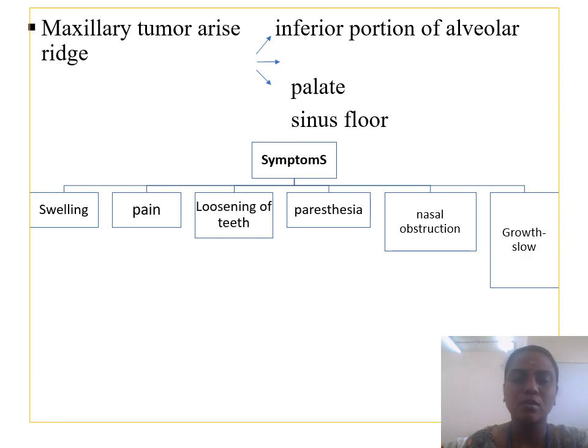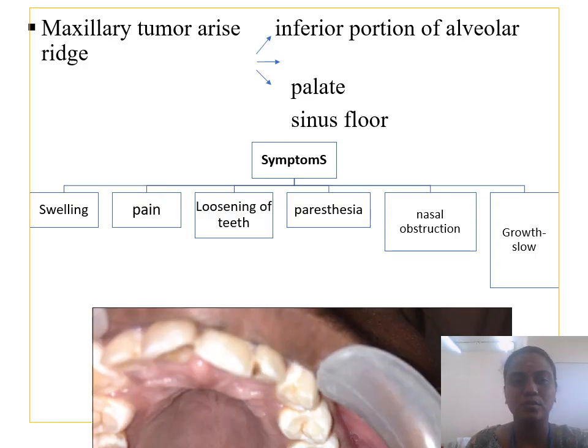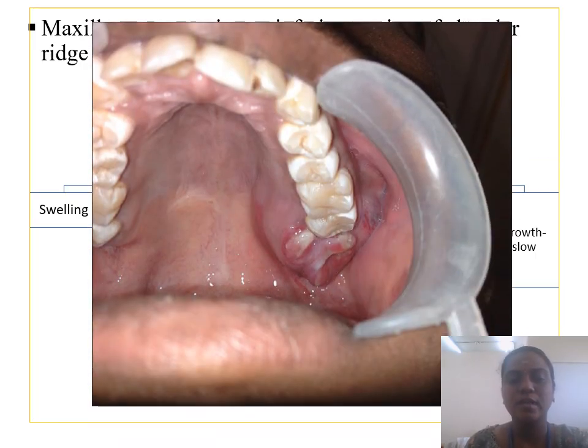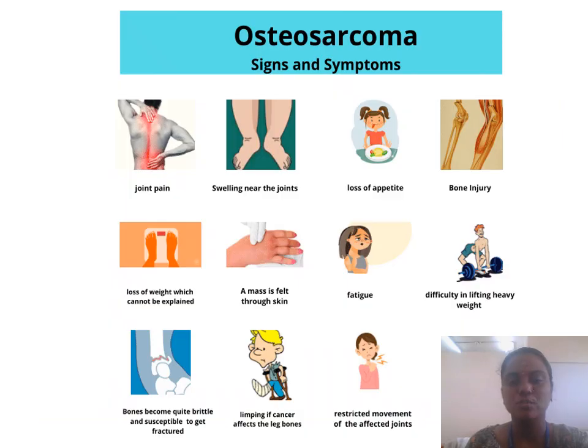Jaw osteosarcoma, if it arises in the maxilla, arises in the inferior portion of the alveolar ridge, palate and sinus floor. Symptoms, if it arises in the maxilla, are swelling, pain, loosening of teeth, paresthesia, nasal obstruction, and it has a slow growth. This is one of the clinical case reports showing osteosarcoma arising in the maxillary posterior region.